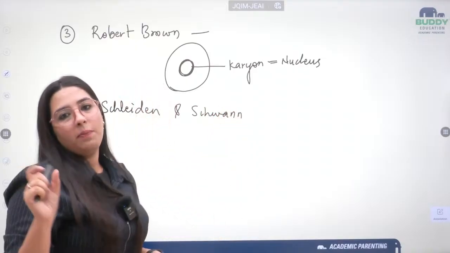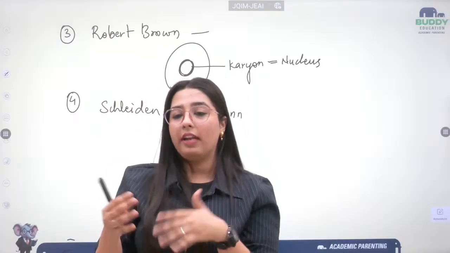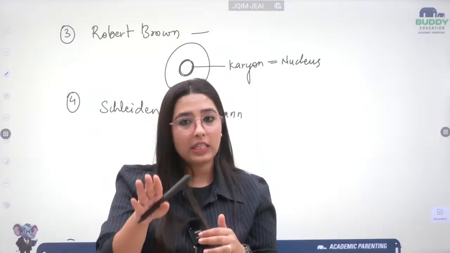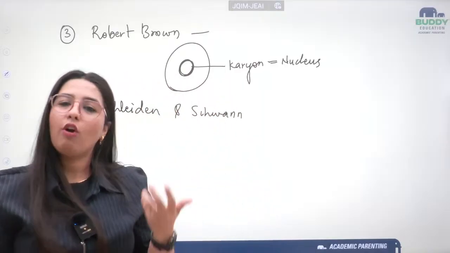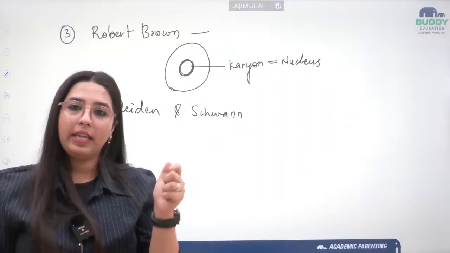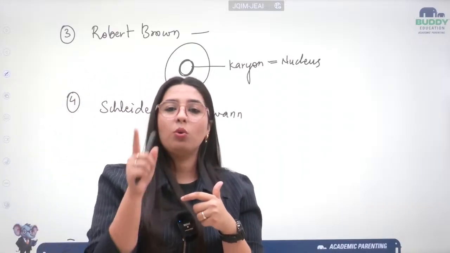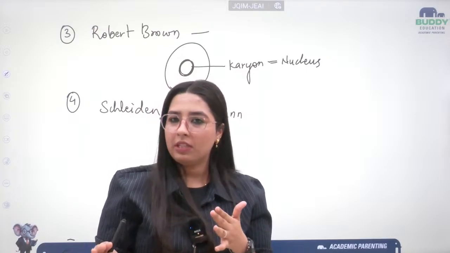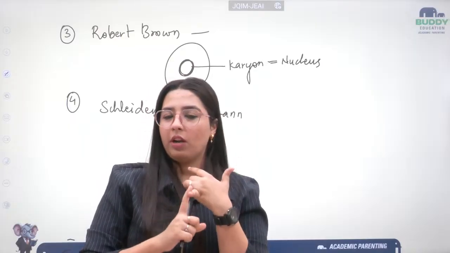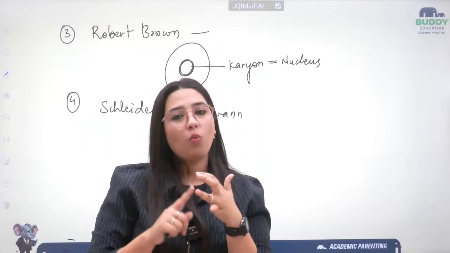These names are pronounced in multiple ways by different teachers and even by you. So whatever pronunciation you feel is right for you to remember the spellings, go with that, because there can be spelling mistakes when we have to write the subjective paper. I am not recommending any pronunciation. Either you can pronounce it Shieldon or Claydon, or Swan or Schwan.